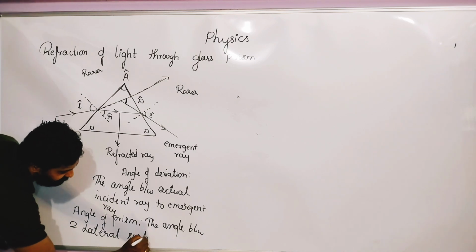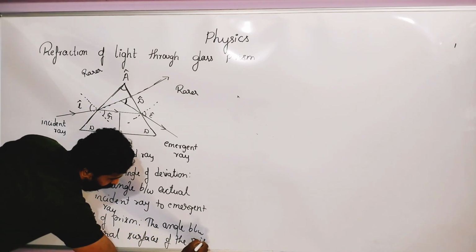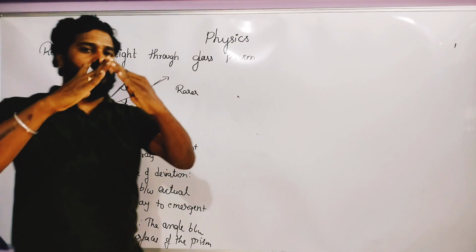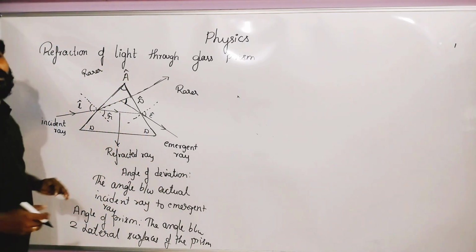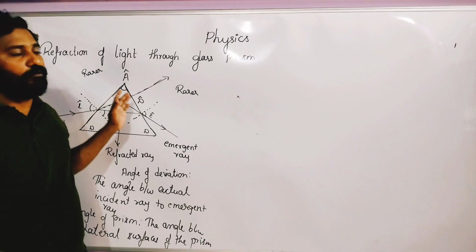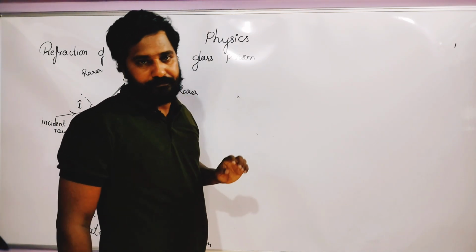In between the two lateral surfaces we have an angle, and that angle we call the angle of the prism. These are very, very important points you have to remember from the exam point of view.